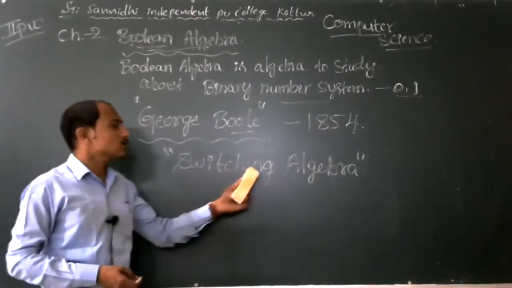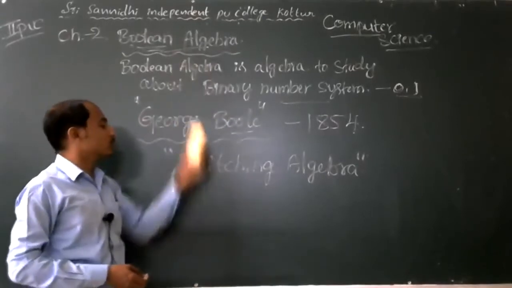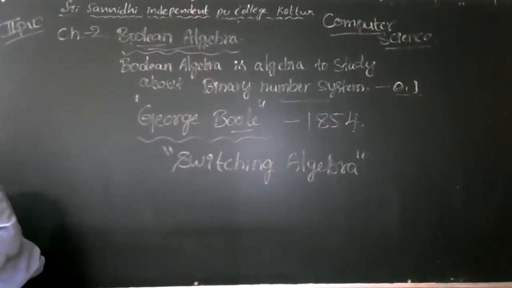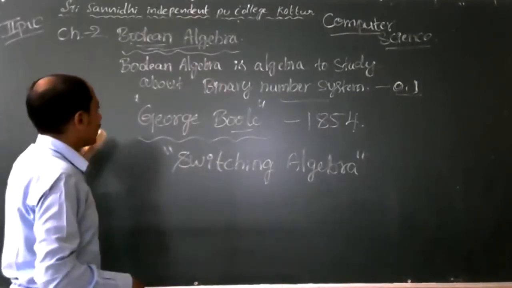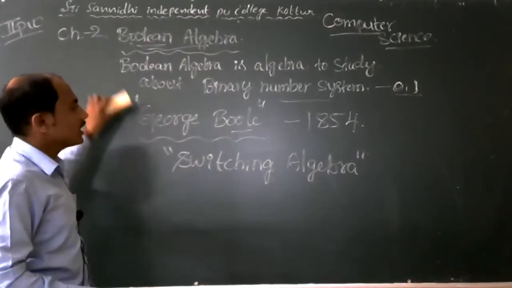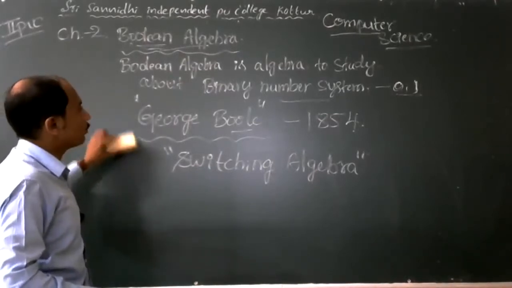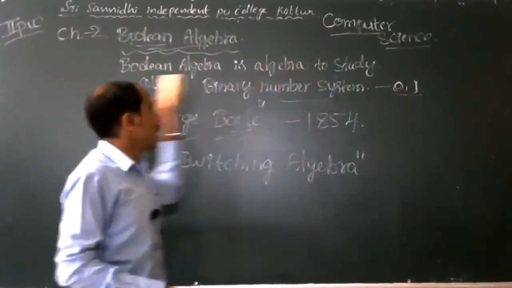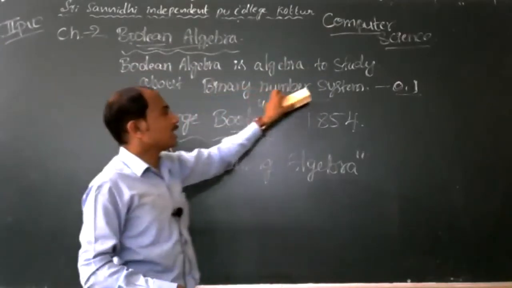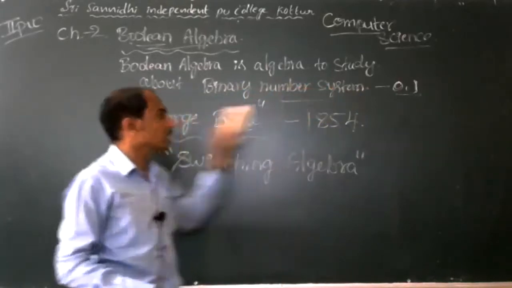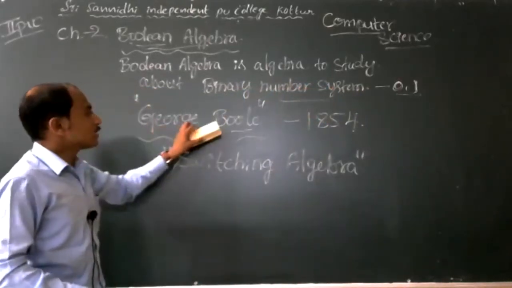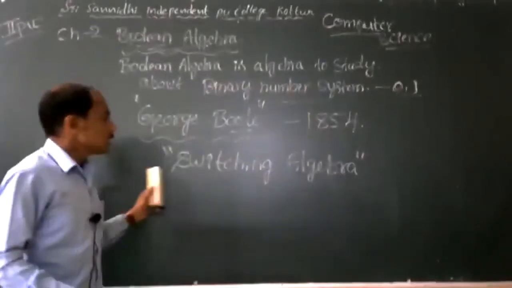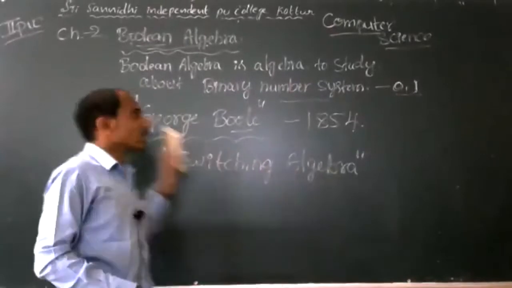So next concept, binary valued quantities. This is the basic introduction part about Boolean algebra. Boolean algebra deals with the binary number system, that is 0 and 1 only. George Boole introduced it in 1854, and it is also called switching algebra.